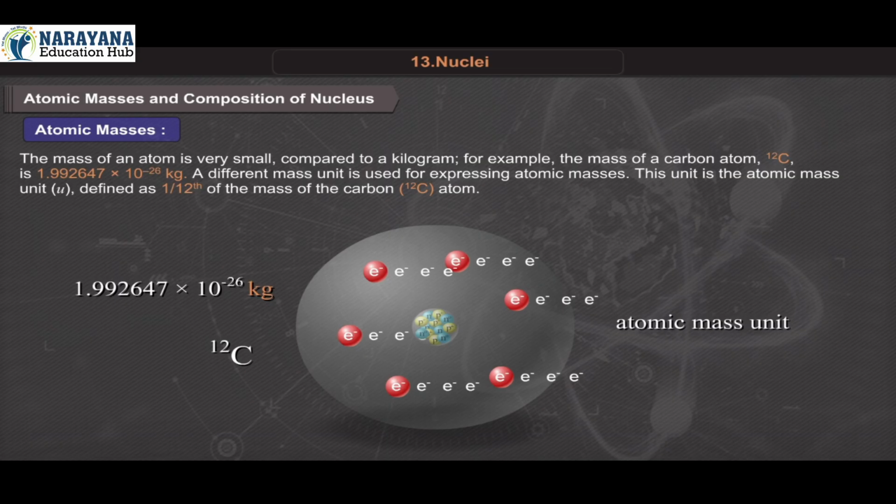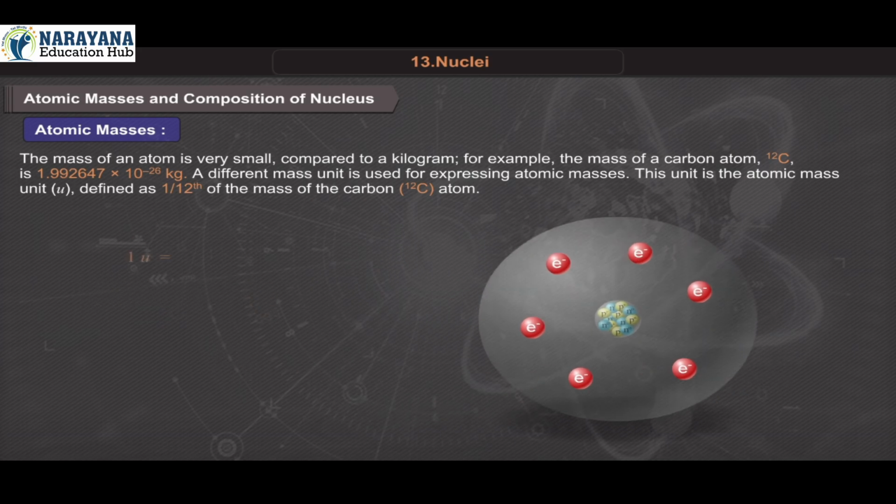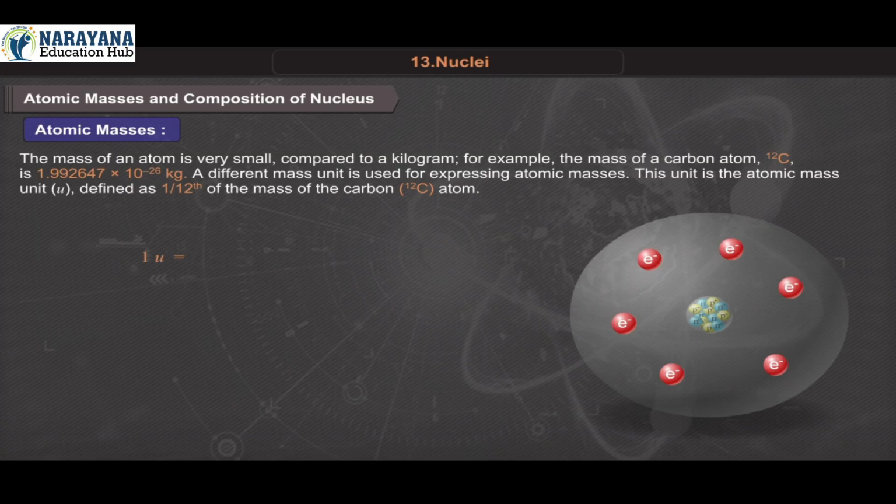This unit is the atomic mass unit u, defined as 1/12 of the mass of the carbon-12 atom. One atomic mass unit is equal to the mass of one carbon-12 atom upon 12, which is equal to 1.992647 × 10^-26 kilogram upon 12, which is equal to 1.660539 × 10^-27 kilogram.